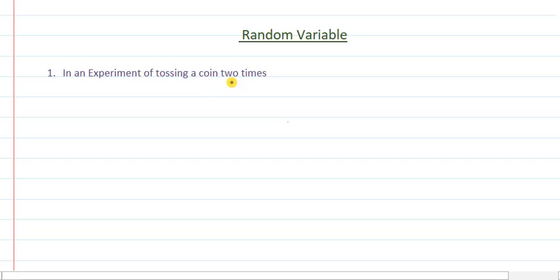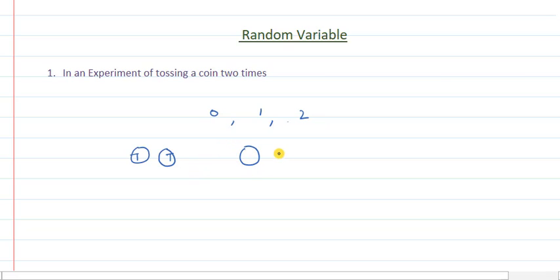Clearly, your answer will be 0, 1, 2. Why is this so? Because when we are throwing two coins, it may happen that on both the coins we are having tails, so getting heads on both the coins is 0.